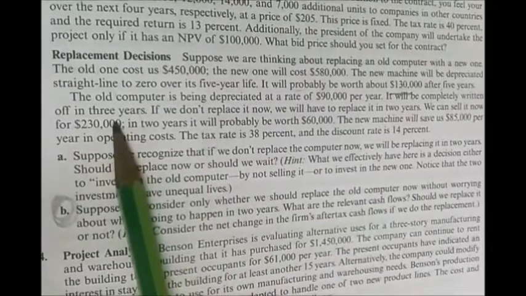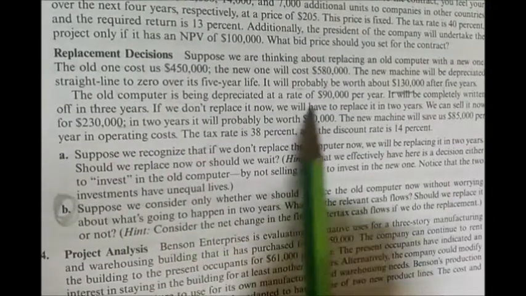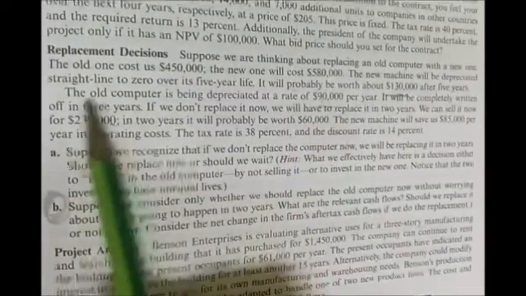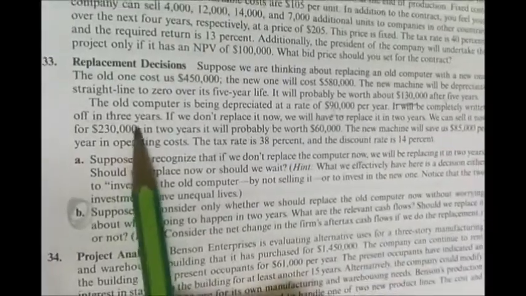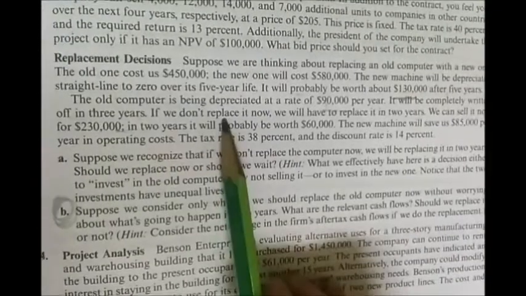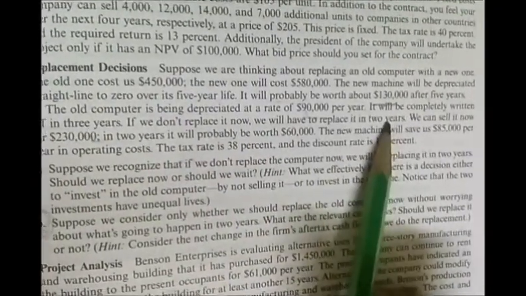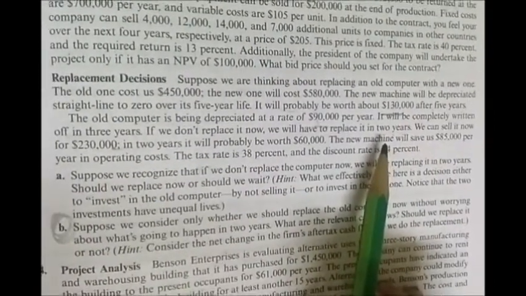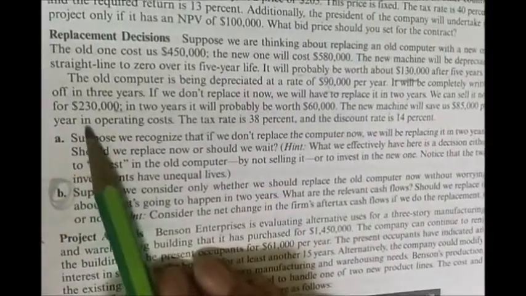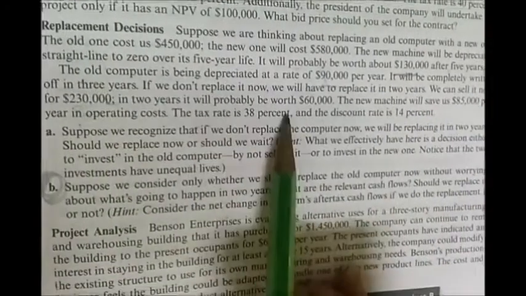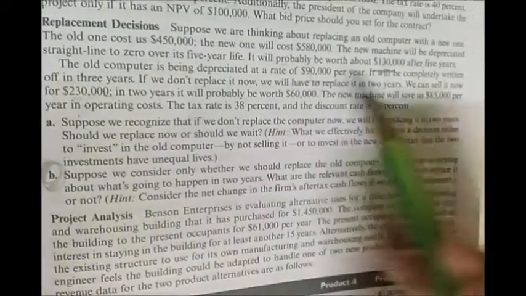Now information is given about the old computer which was depreciated at the rate of 90,000 per year, and it will be completely written off in 3 years. That means in 3 years the value of this computer in your books will be 0. If we don't replace it now, we will have to replace it in 2 years. And if you replace it now, it will fetch you 2,30,000, and if you replace it after 2 years, you will get only 60,000.